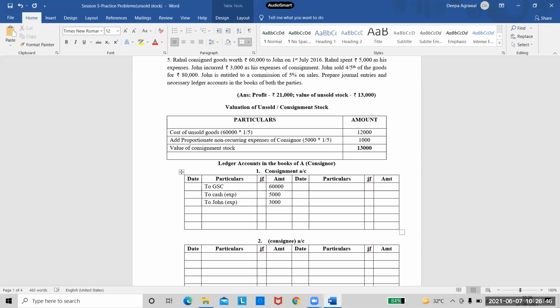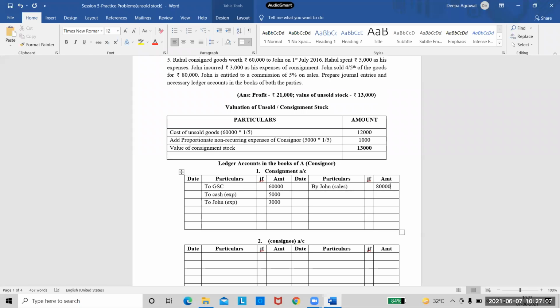My next step is sale. Sale will come on the credit side of consignment account because it is an income. So I will write the entry again as by John because consignee is selling the goods. In brackets, write it as sales. And the amount of sales in the question is given as 80,000. Right? So till here we are done.